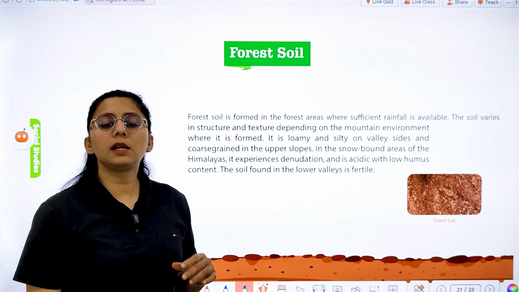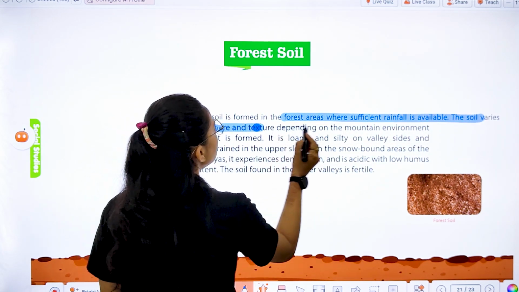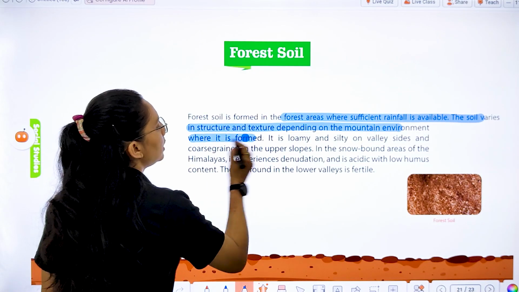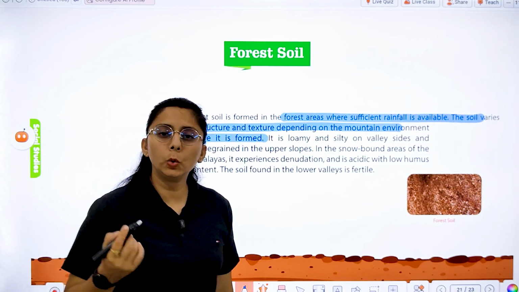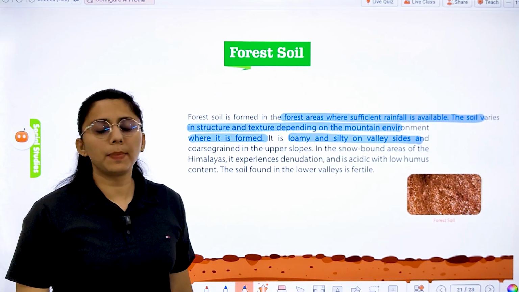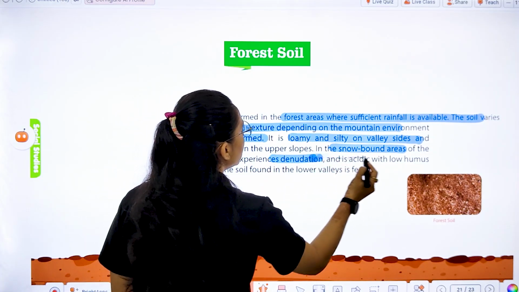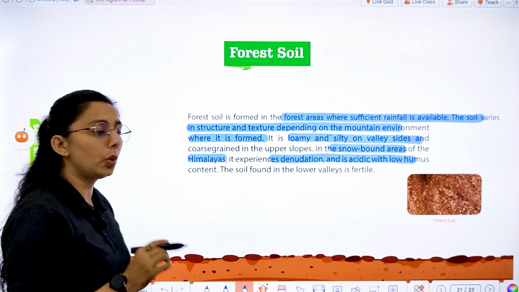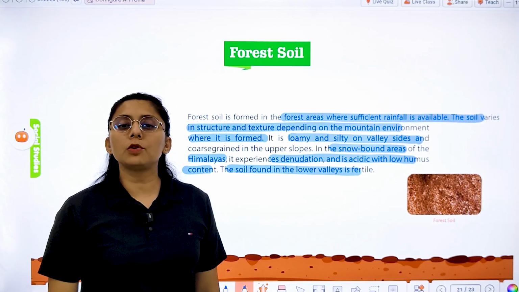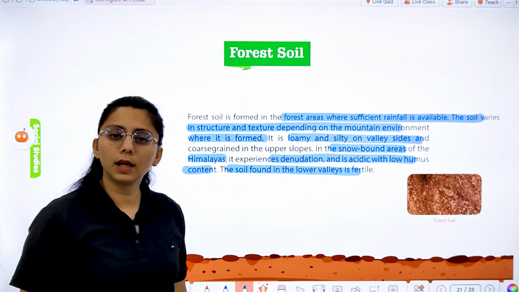Now, forest soil. It is formed in forest areas where sufficient rainfall is available. It varies in structure and texture depending upon the mountain environment where it is formed. Here you will see loamy and silty soil on valley sides. They are coarse grained in the upper slopes, and in the snow-bound areas of the Himalayas, as it experiences denudation, it is acidic with low humus content. The soil found in the lower valleys is very fertile.